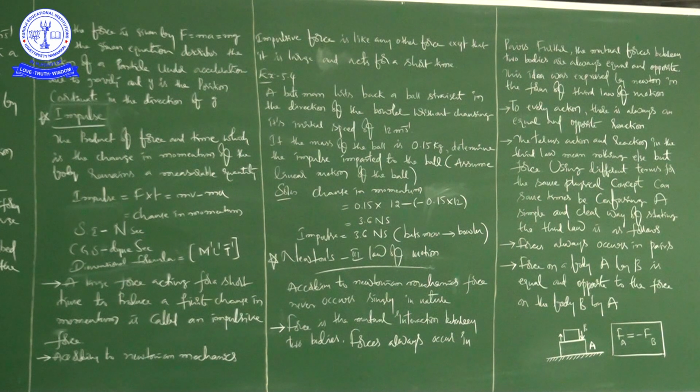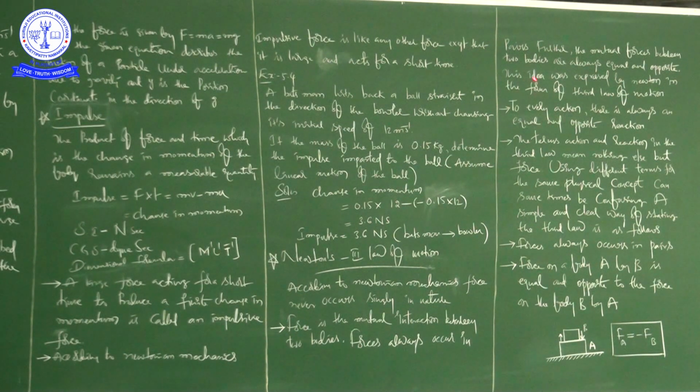This idea was expressed by Newton in the form of the third law of motion. What is the idea? Force doesn't always occur singly in nature. Force is the mutual interaction between two bodies. And forces always occur in pairs. These ideas led to a statement, that is Newton's third law of motion.